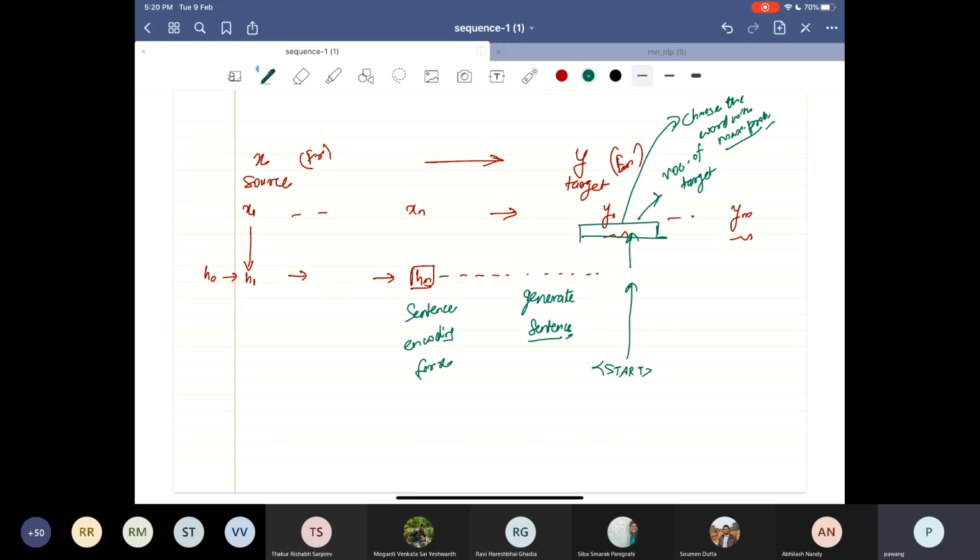And I have generated a word already. Now feed that word again to the next step. So now do you remember where we did this? In which application were we doing that?